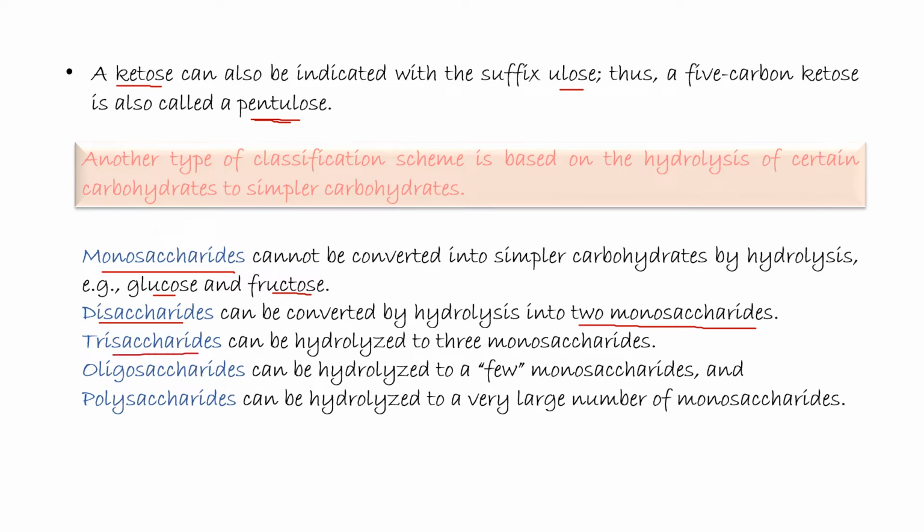Trisaccharides can be hydrolyzed to 3 monosaccharides. Oligosaccharides can be hydrolyzed to a few monosaccharides. And polysaccharides can be hydrolyzed to a very large number of monosaccharides.